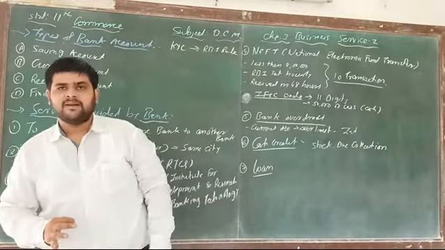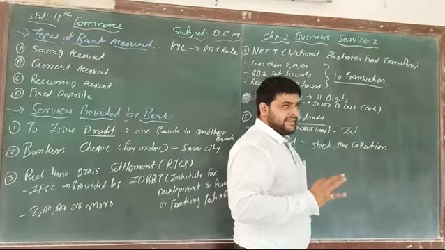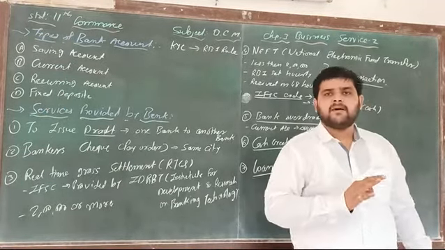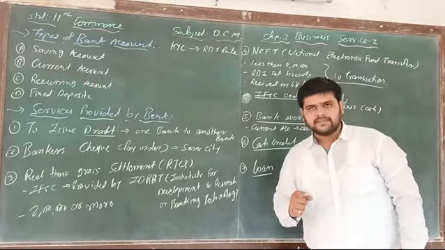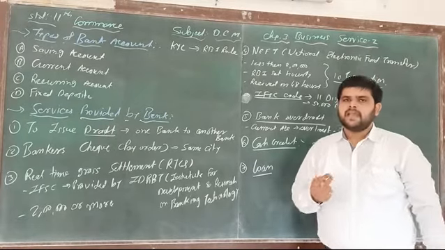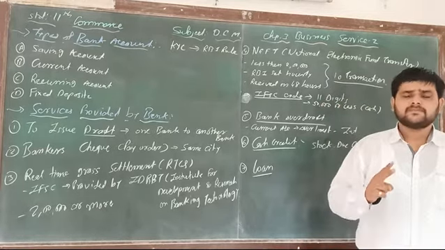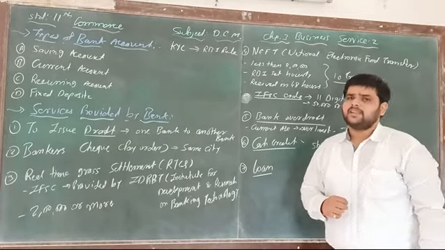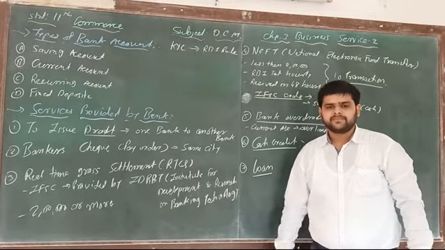Last time we discussed this chapter, that is the banking system. This chapter is about banking. Last time we discussed the meaning of bank and the functions of bank. Two types of functions are there. Number one, primary functions. Number two, subsidiary functions. That we learned in the last video.